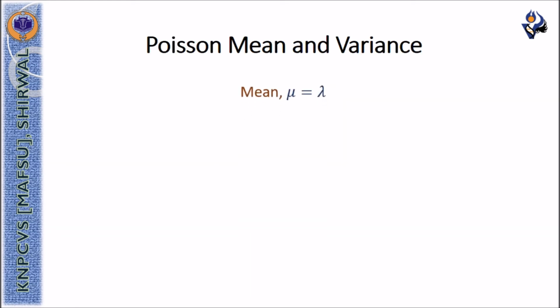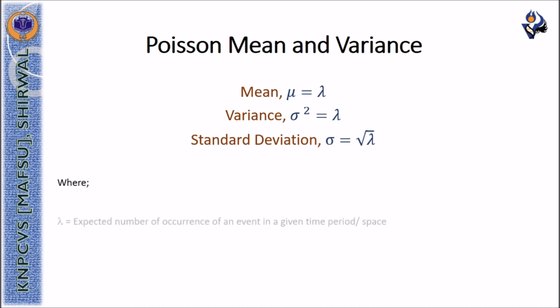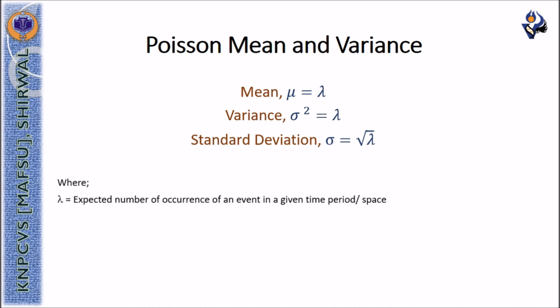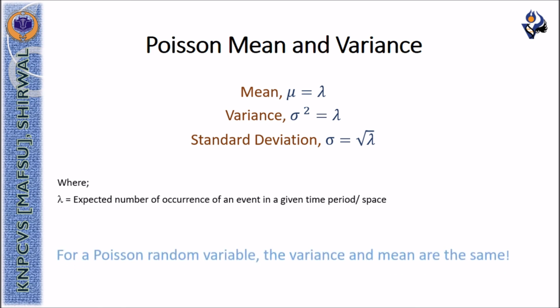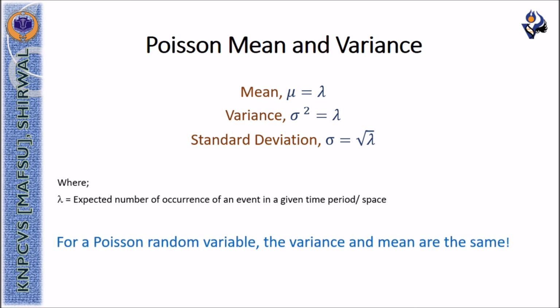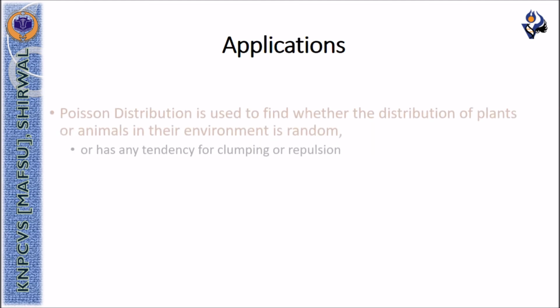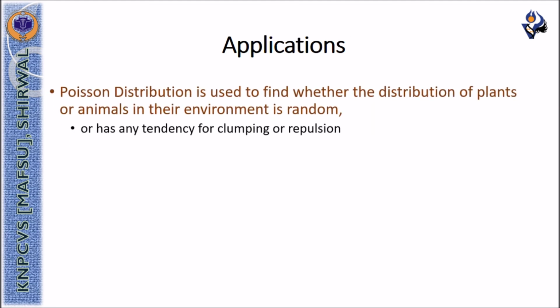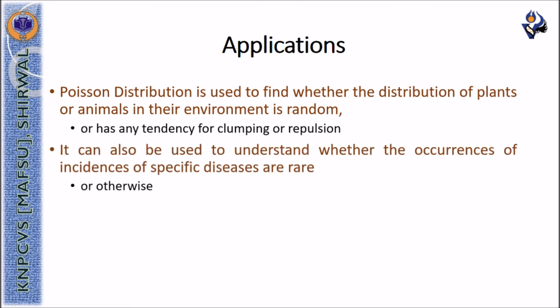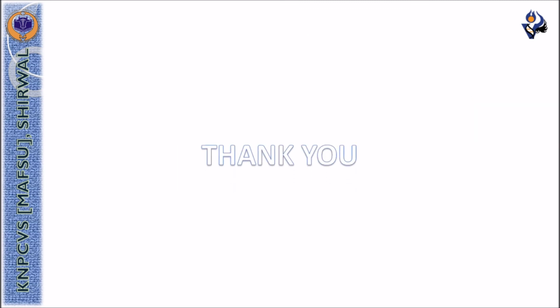The Poisson mean and the Poisson variance can be expressed with lambda, and therefore the standard deviation can be expressed as the square root of lambda, where lambda denotes the expected number of occurrence of an event in a given time period or space. Poisson distribution is used to find the distribution of plants and animals. It can also be used to understand the occurrence of incidences of specific diseases.